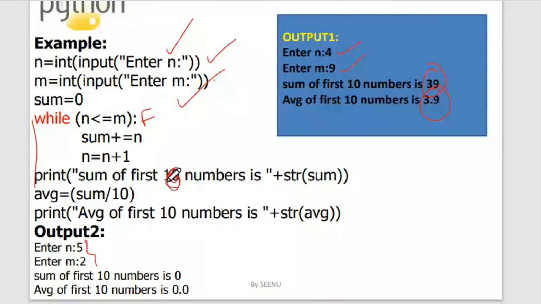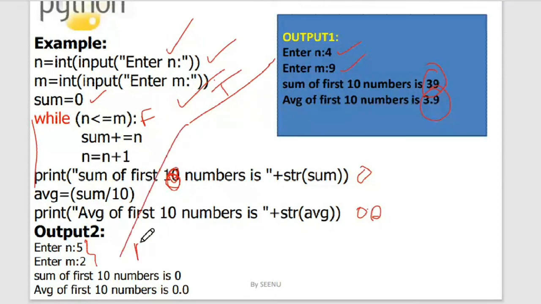Because it didn't calculate anything, it will take the initialized value of sum, which is 0, and the average will also become 0.0. So these are the two outcomes. Output 1 is the case when the condition becomes true, and output 2 is the case where the while loop condition has evaluated to false.